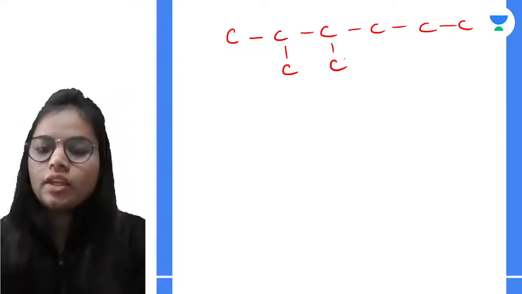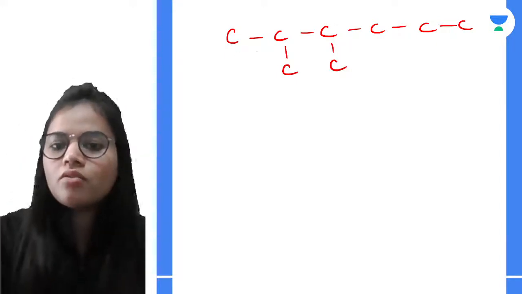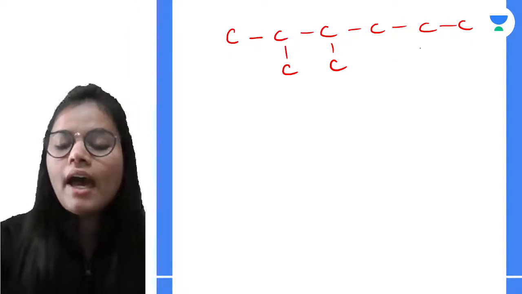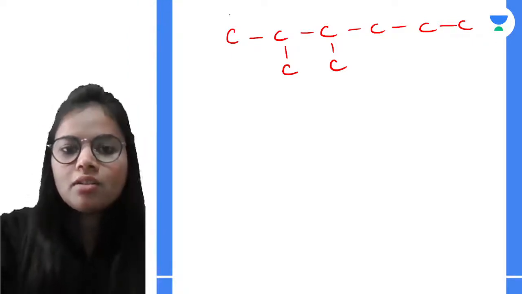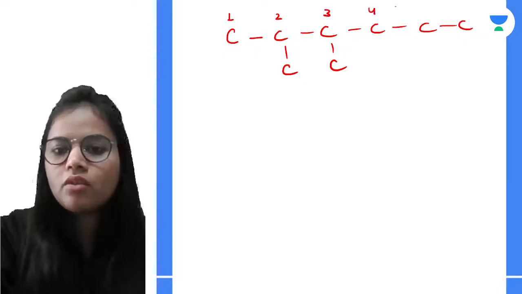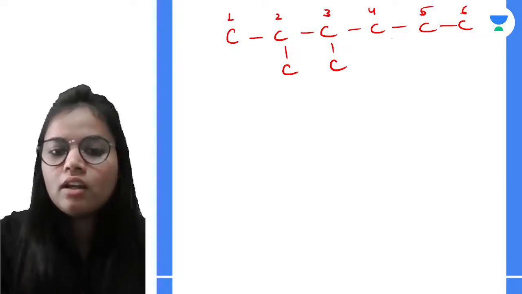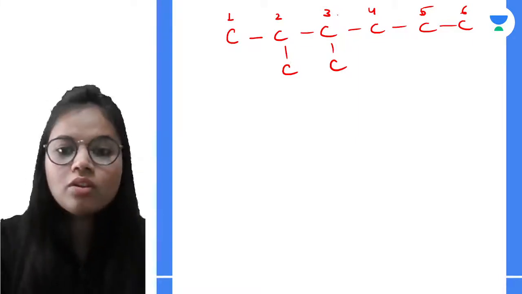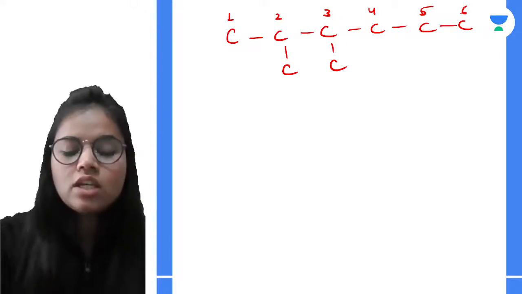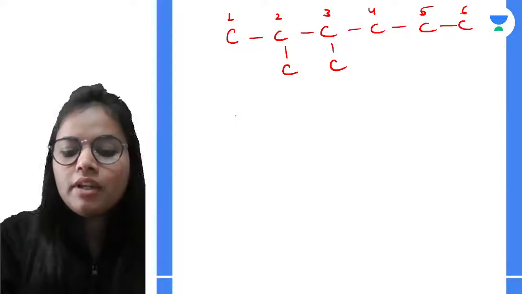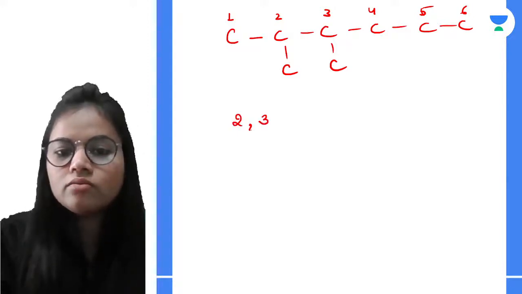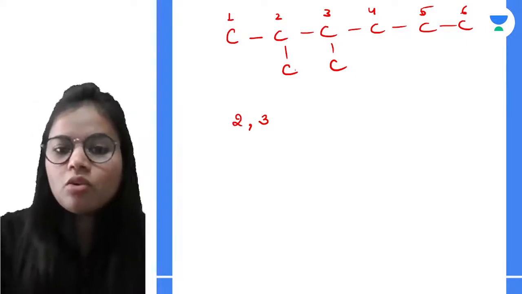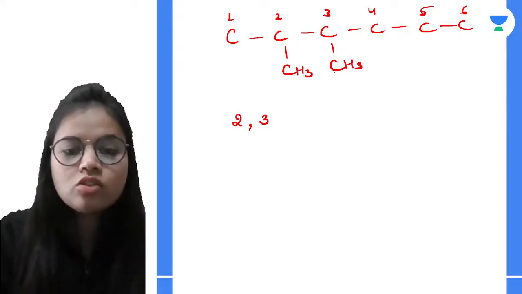This is my chain. Now the chain that we will be selecting is of course the straight one because it is having the largest number of carbon atoms, that is 6. And I will be starting numbering from this carbon, because over here I will be getting the lowest number for the substituent groups. Now see, there is one group attached on the second carbon and one group attached on the third carbon also. So over here what is the condition? We will be writing 2 comma 3. So I am writing separately for each group. This is the same group, right? CH3, CH3. So 2 comma 3.